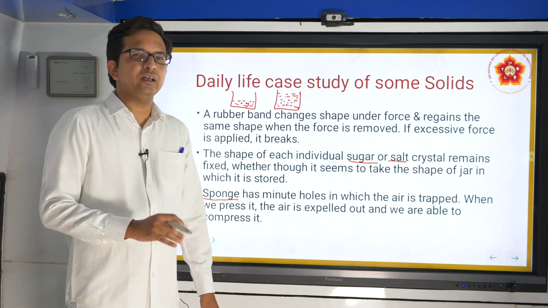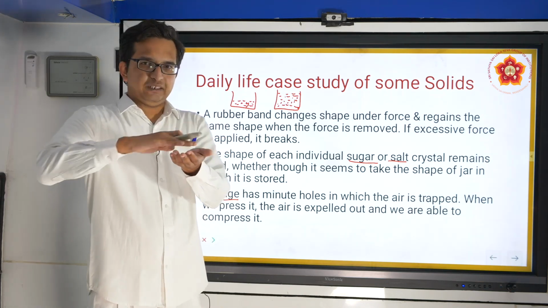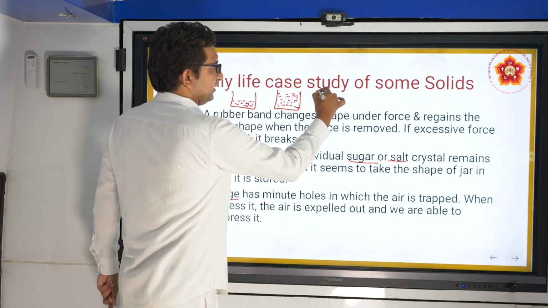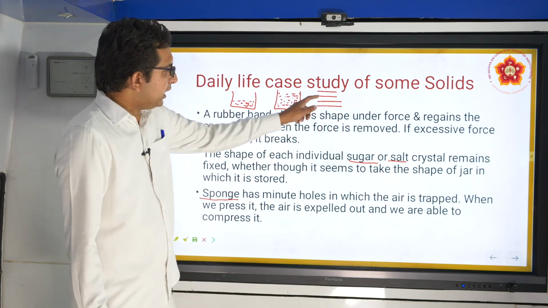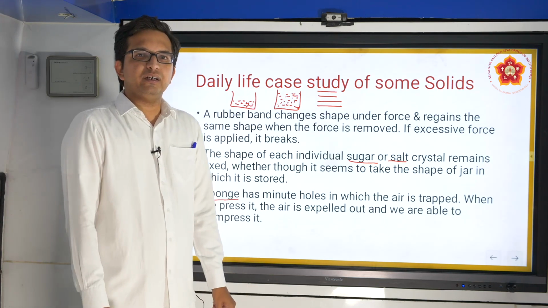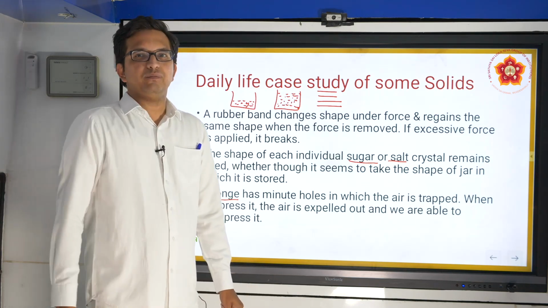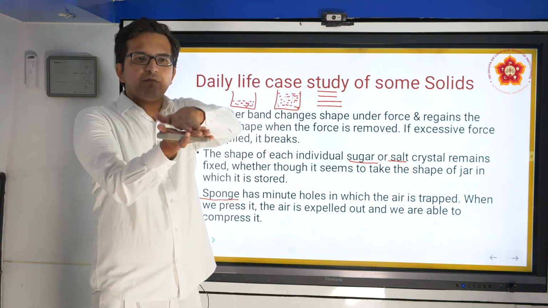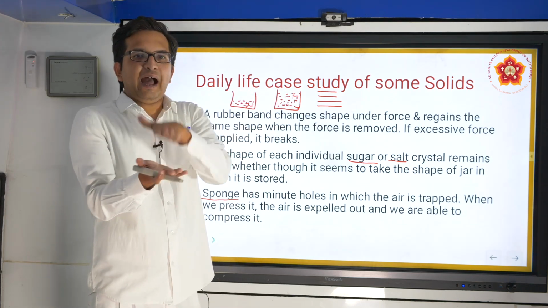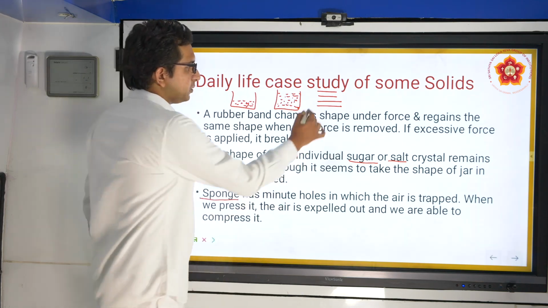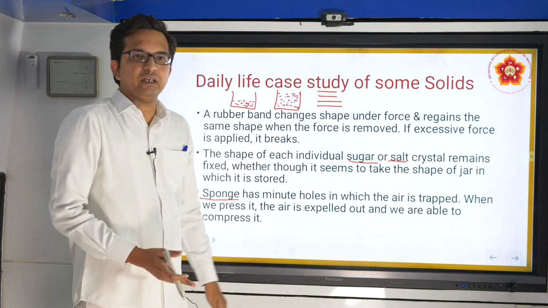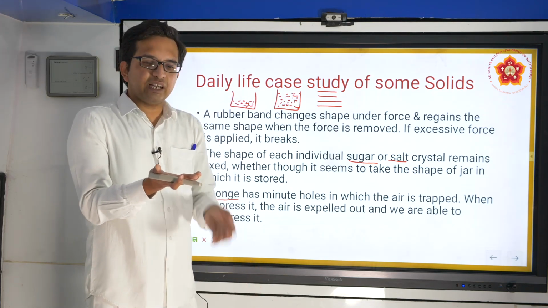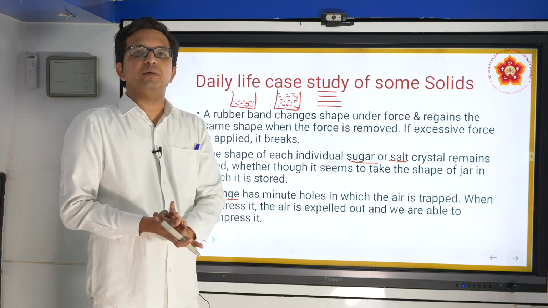The difference is that layers are present, and in between those layers there are spaces. Those spaces will be compressed when we put pressure on it. As we put pressure on it, these empty spaces compress themselves. Remove the pressure, and you will see that the sponge regains the same condition.